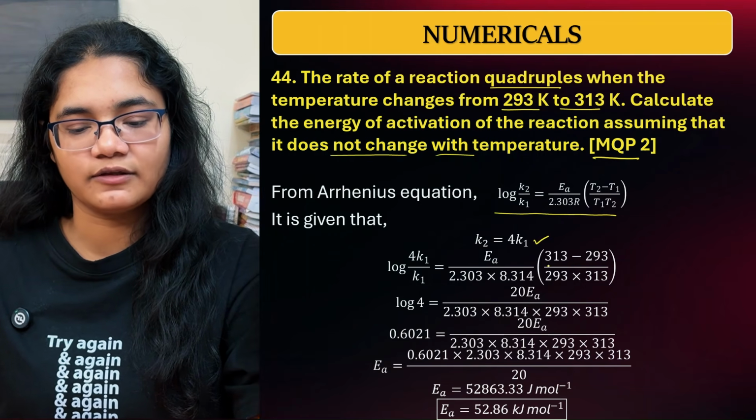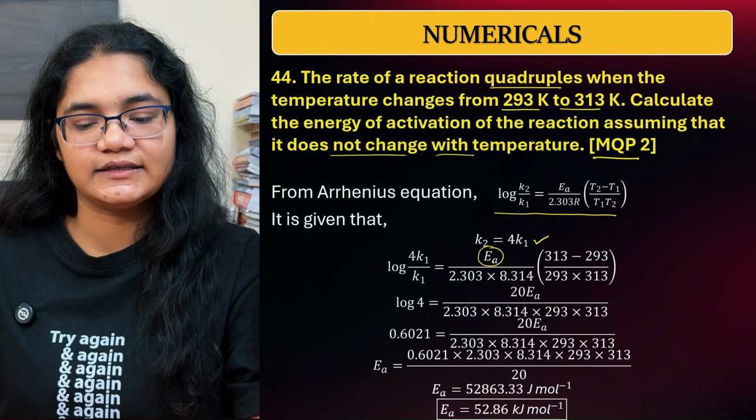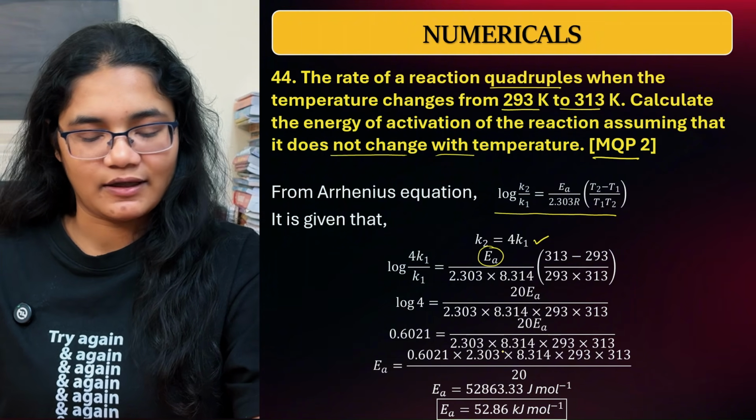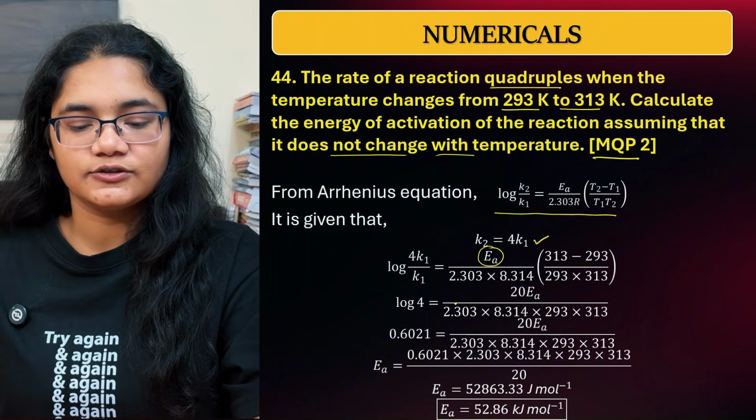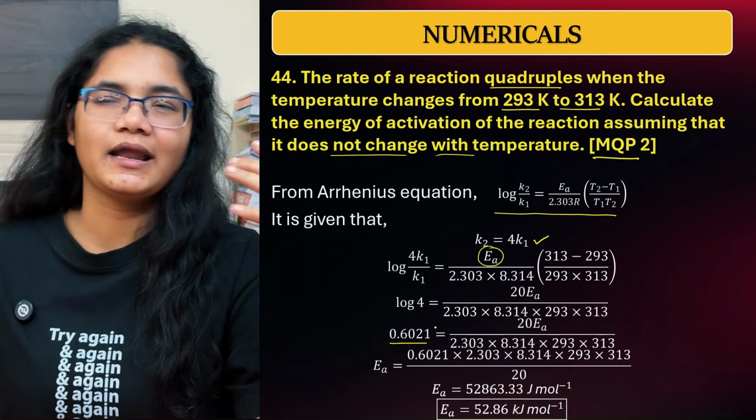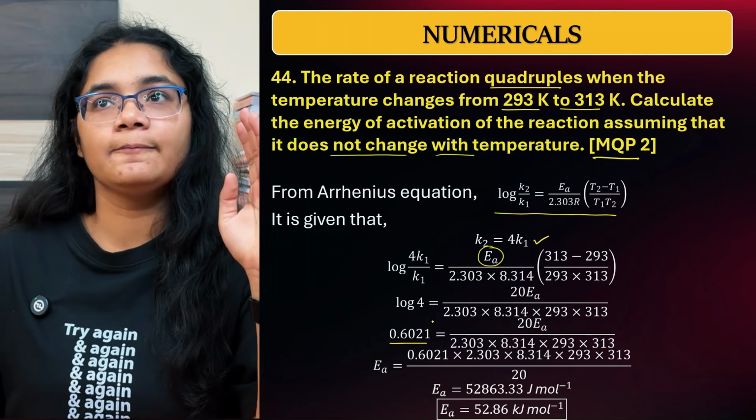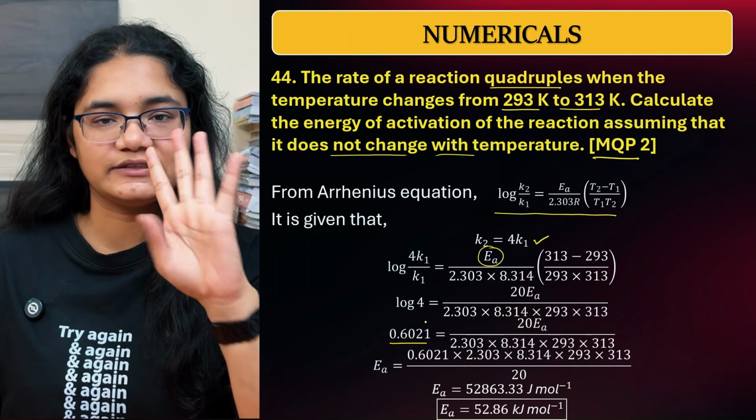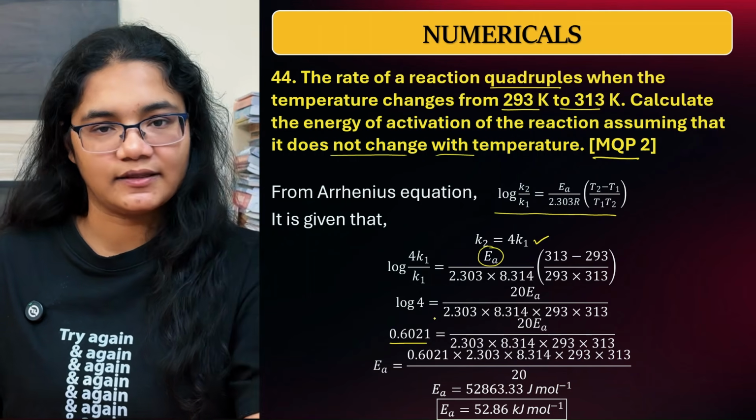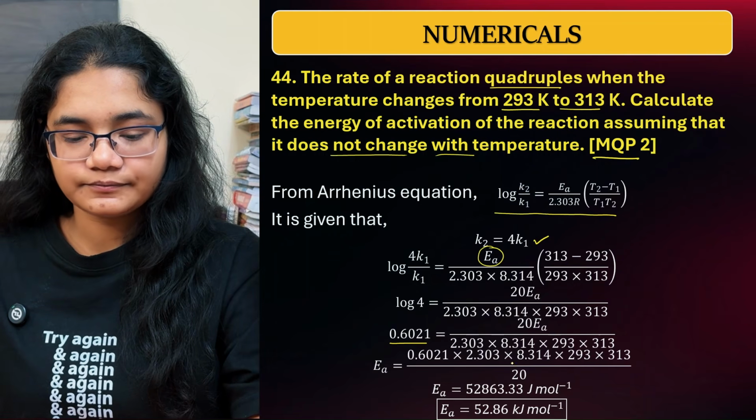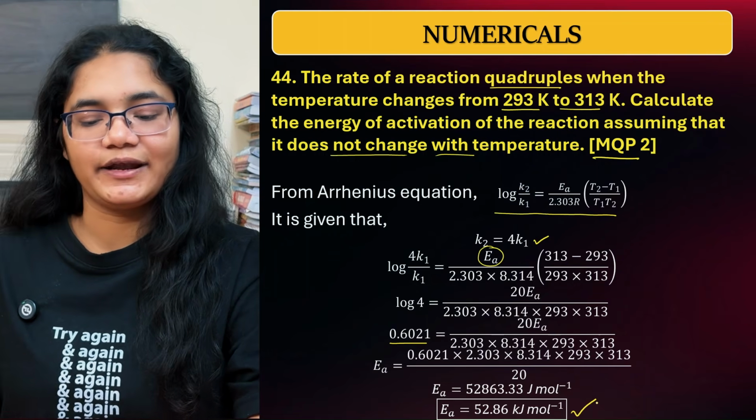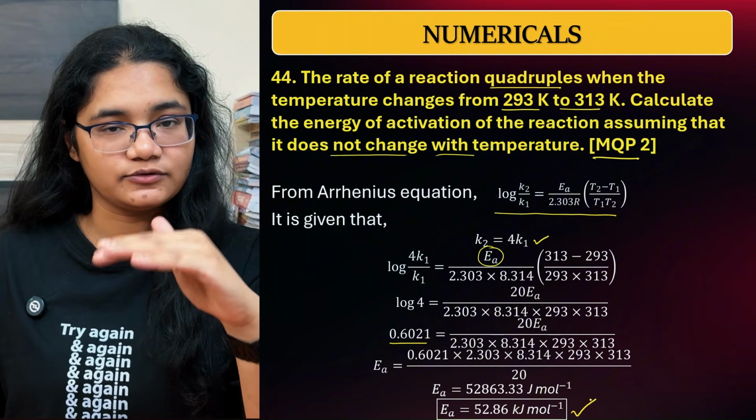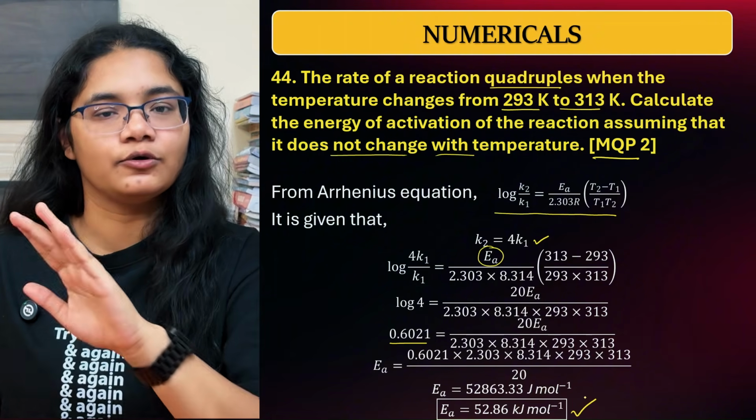Just substitute all the values here, and if you calculate this Ea value, again you have a calculator, you don't have to worry at all. So log 4 is 0.6021, and please remember the values of log 2, log 3, log 7 and log 5. If you know these values, you will be able to calculate for any other value. If I solve this, I'll get 52.86 kilojoule per mole. I'm not going to solve it in detail, I'm just explaining how to solve it.